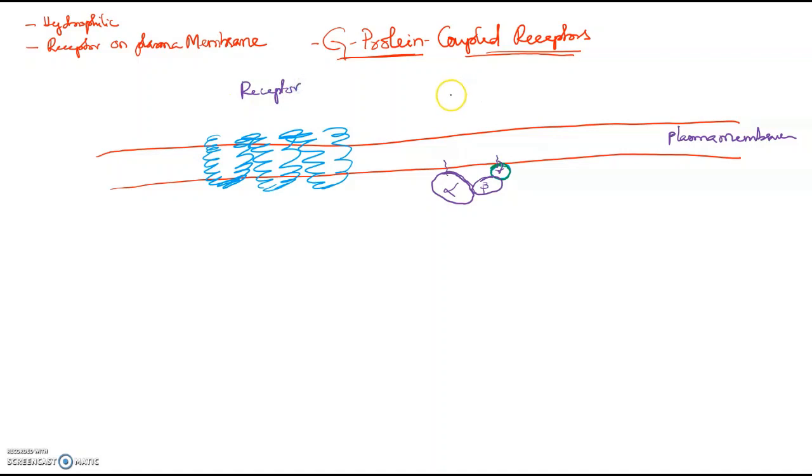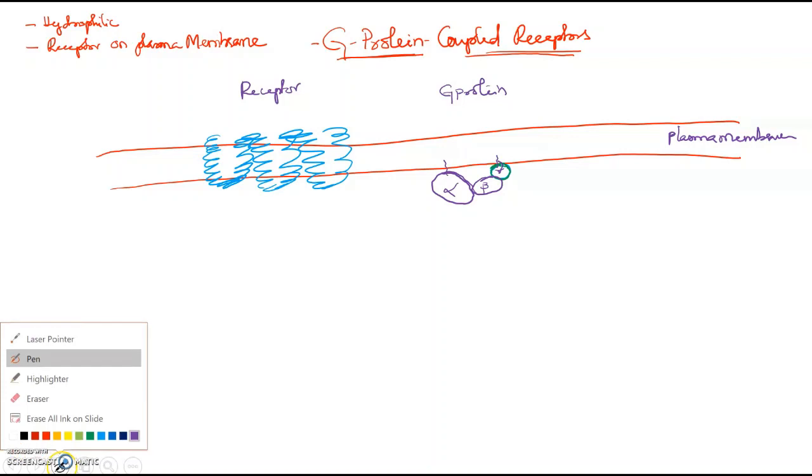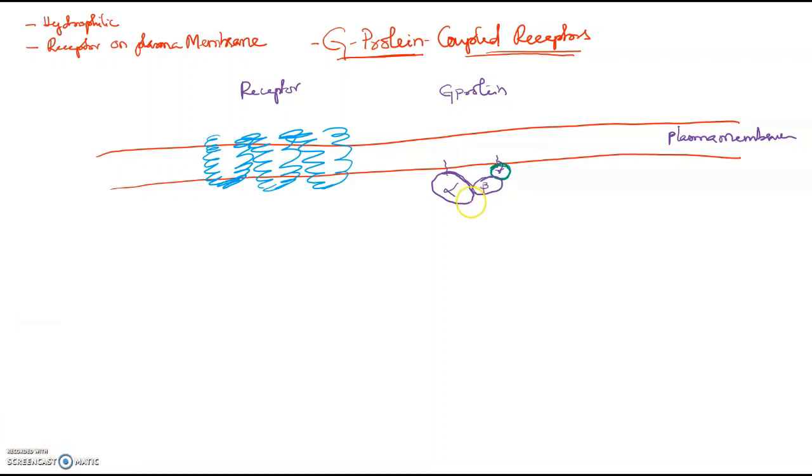The other thing is the G protein. Okay, two things. Now, why are we calling this a G protein? We are calling this a G protein because the alpha subunit is attached with GDP. These GDP binding proteins are called G proteins. The receptors which are linked with this protein are called G protein coupled receptors.